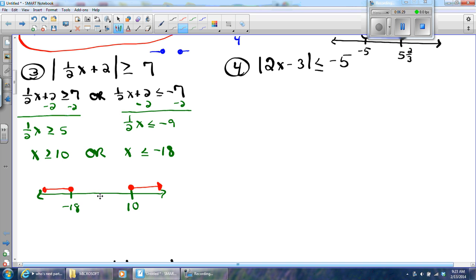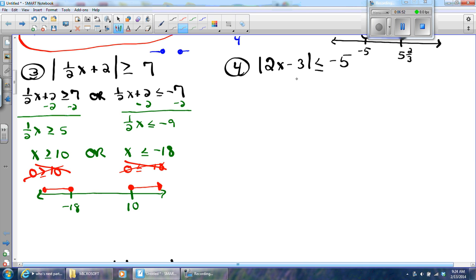If I take a number in here, say 0, and put it in, I would get 0 is greater than or equal to 10. Not true. 0 is less than or equal to -18. No way is that true. So you see no numbers in between -18 and +10 satisfy either part of the inequality. None of them. Okay, let's take a look at this one.